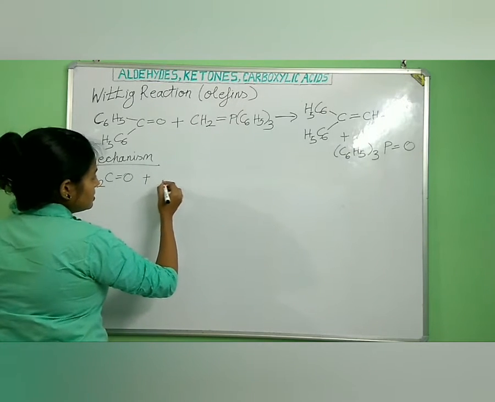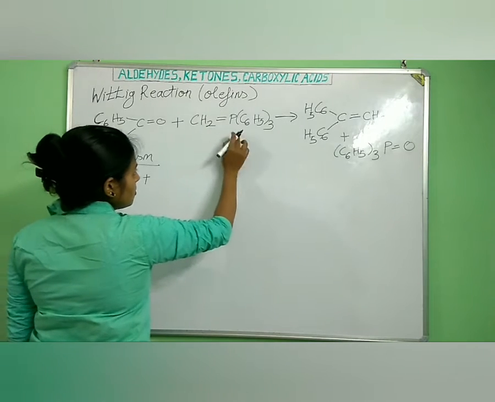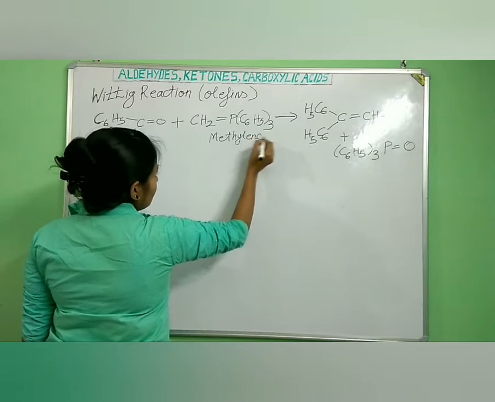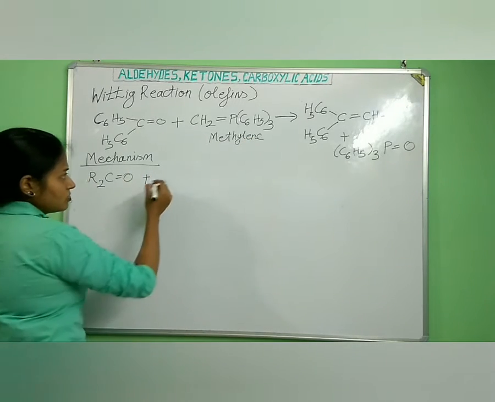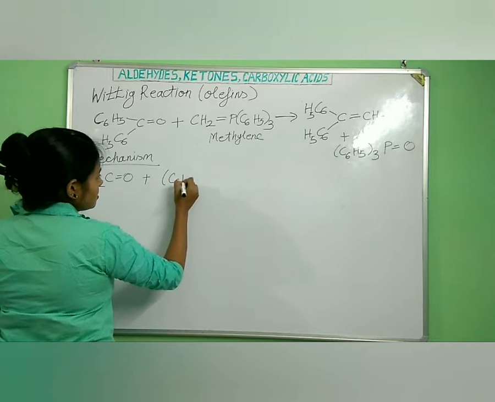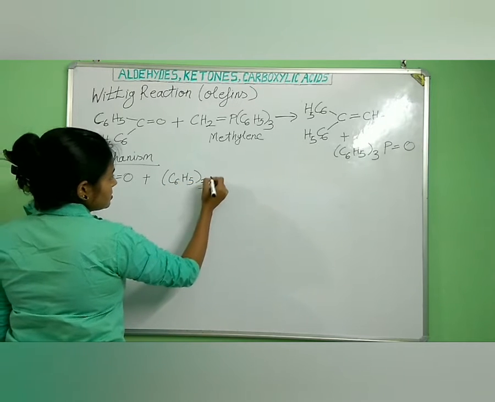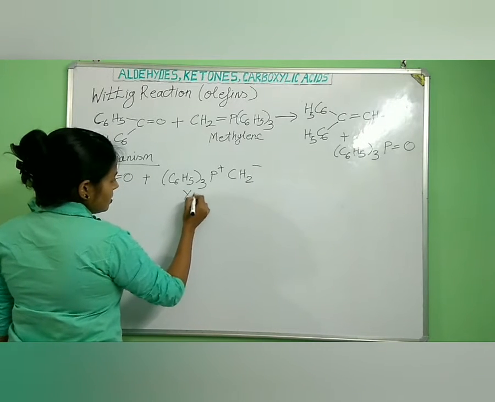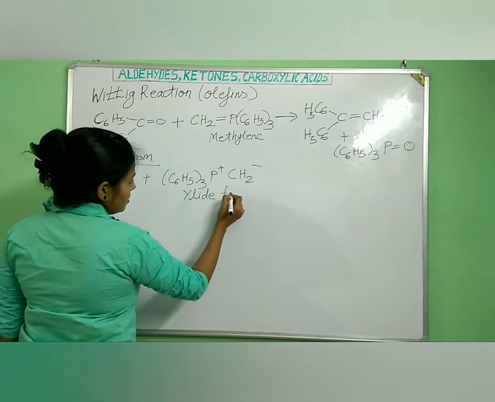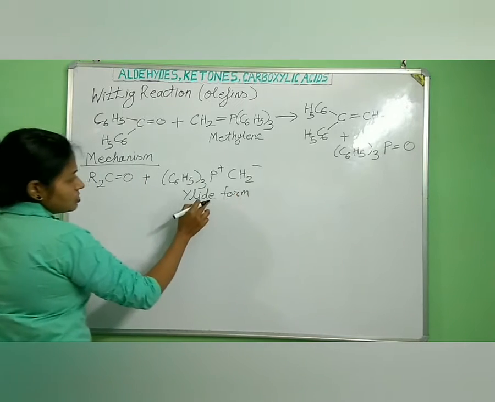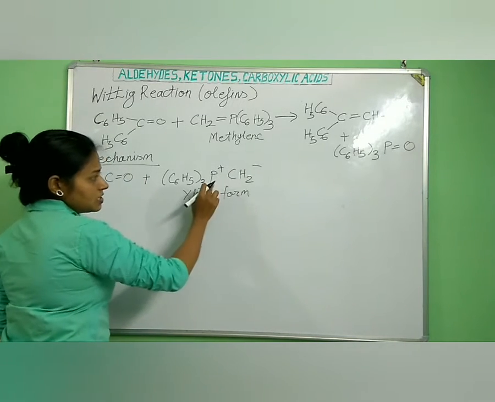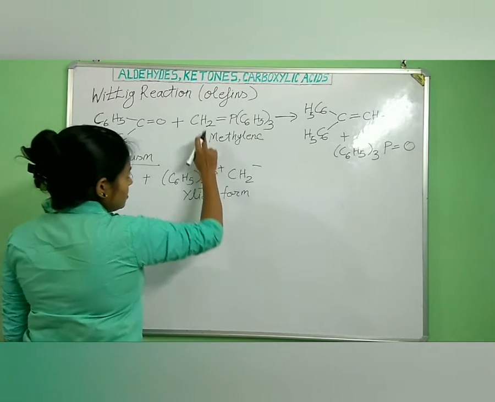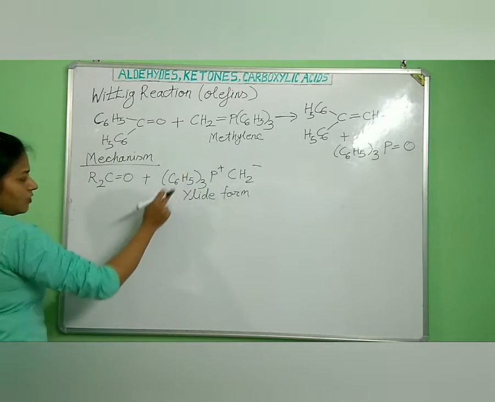It may exist in this one, the methylene form, and it may also exist in the ylide form, for example (C6H5)3 P plus CH2 minus. Why ylide form? Because it contains two opposite charges on two adjacent atoms. So it exists in two forms, the methylene form and the ylide form.